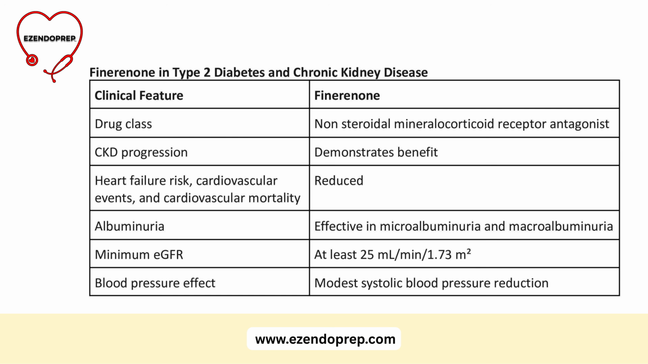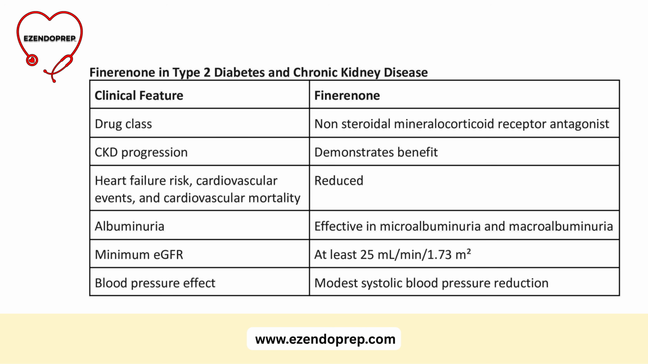Finerenone is another important option. Finerenone is a nonsteroidal mineralocorticoid receptor antagonist with data supporting benefit in adults with type 2 diabetes and chronic kidney disease. Benefits include slowing chronic kidney disease progression, lowering heart failure risk, lowering cardiovascular events, and lowering related mortality. It is also useful in macroalbuminuria and in more advanced chronic kidney disease when GFR is at least 25 milliliters per minute per 1.73 meters squared.